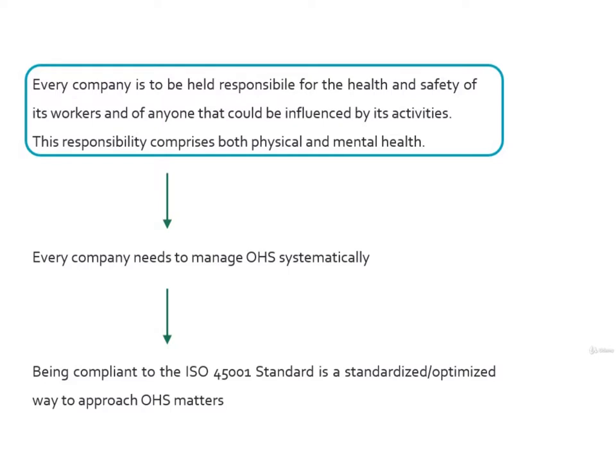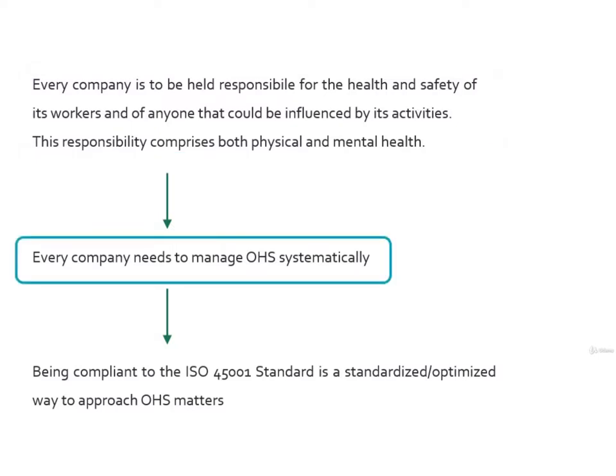The standard begins by stating that any company is to be held responsible for the health and safety of workers, and of anyone that could be influenced by its activities. So we can say that every company has big responsibilities regarding OH&S. Big responsibilities means that every injury occurring in the workplace could lead to severe consequences for the company. And also, of course, that could be said for any illness that could be traced back to unhealthy workplace conditions.